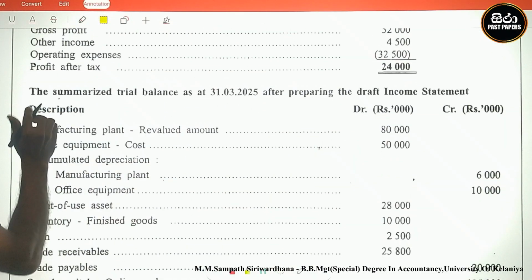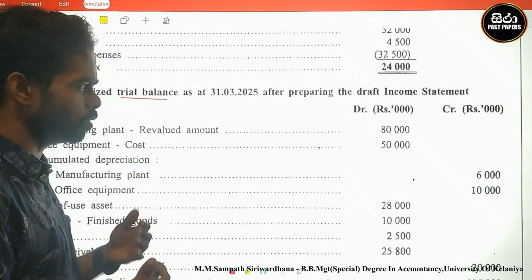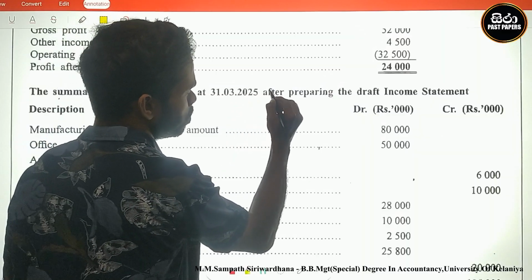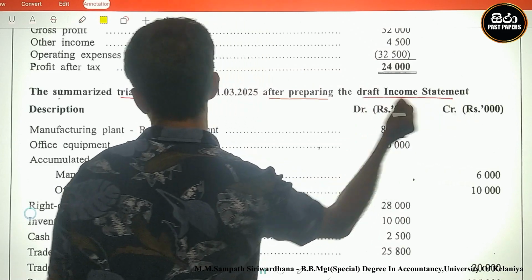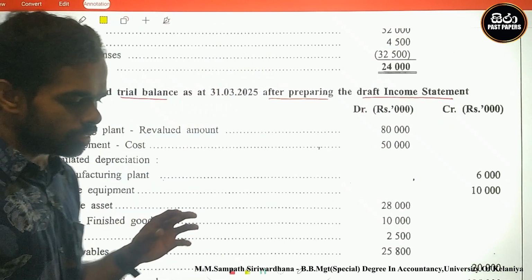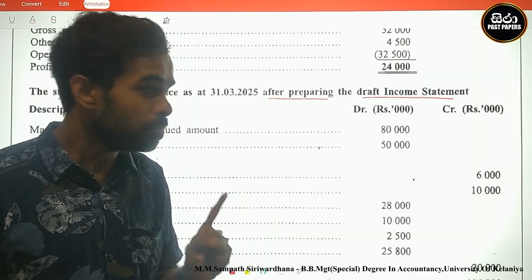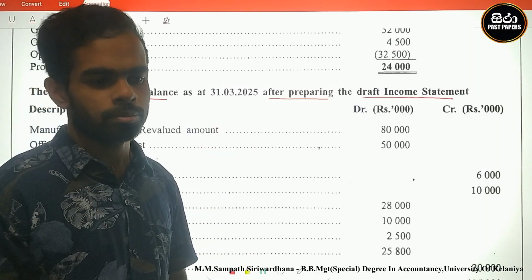Okay, let's see the summarized trial balance. This is the trial balance as at 31st March 2025, prepared after the draft income statement. Look here, they supply us the trial balance. What is the trial balance? It was prepared after preparing the draft income statement.